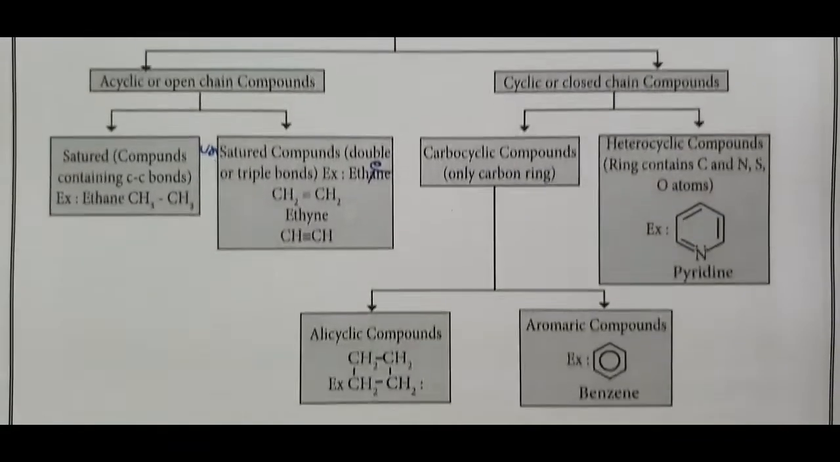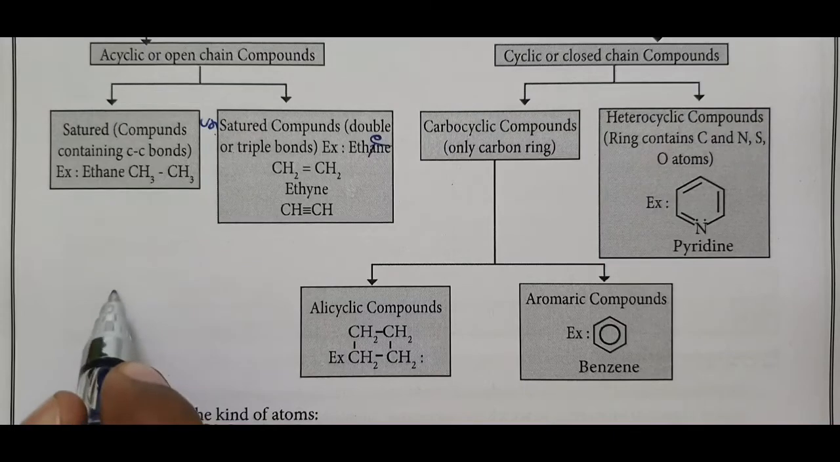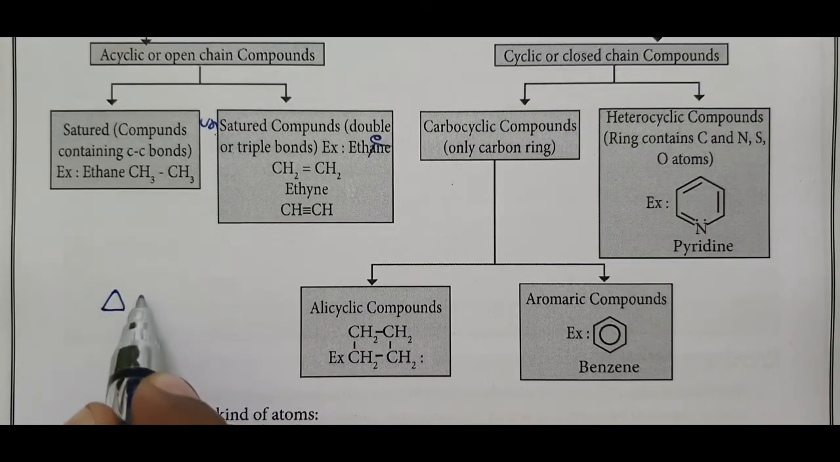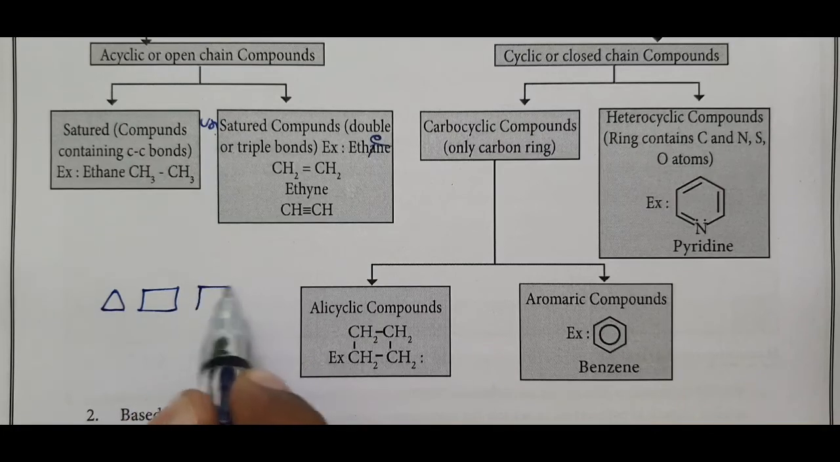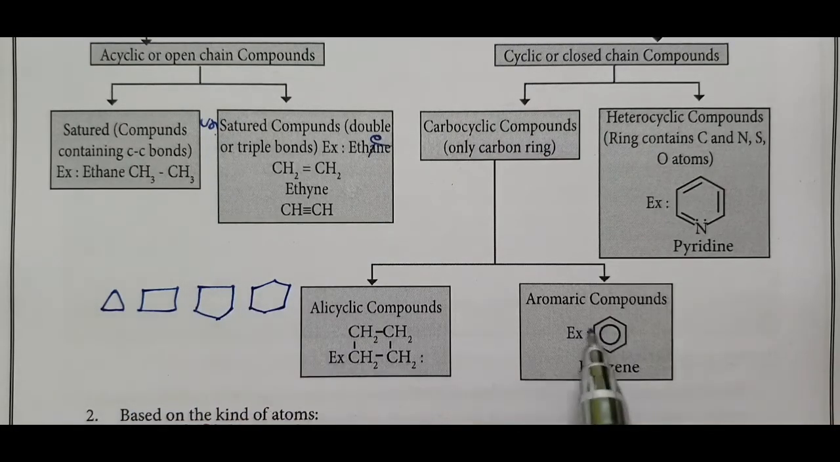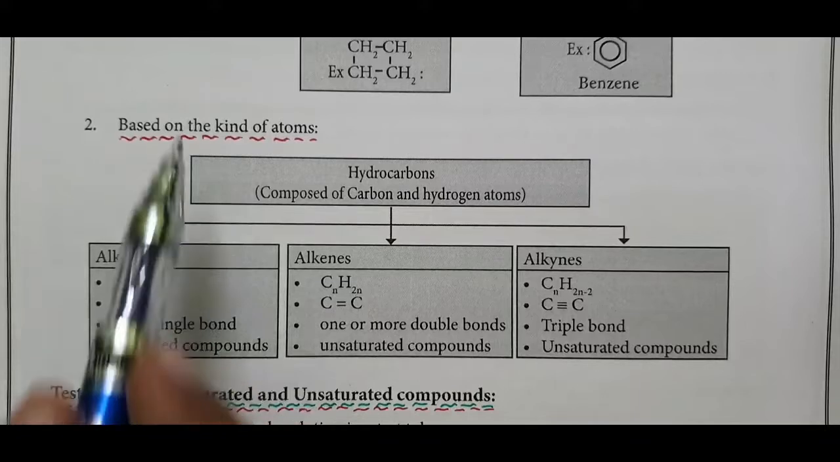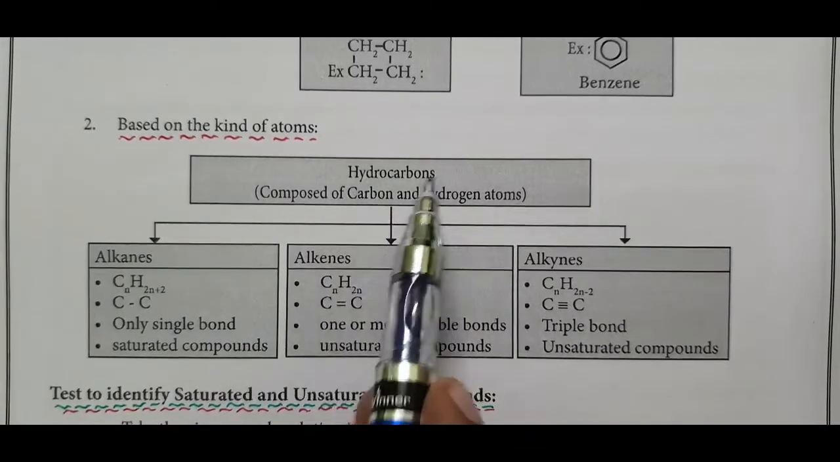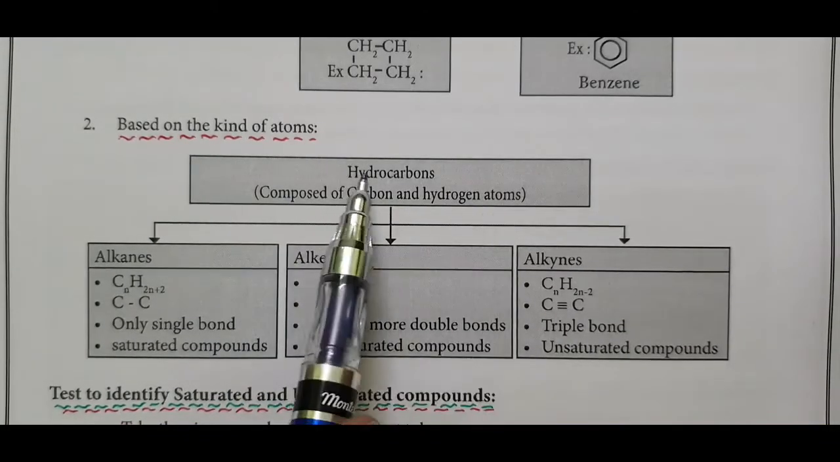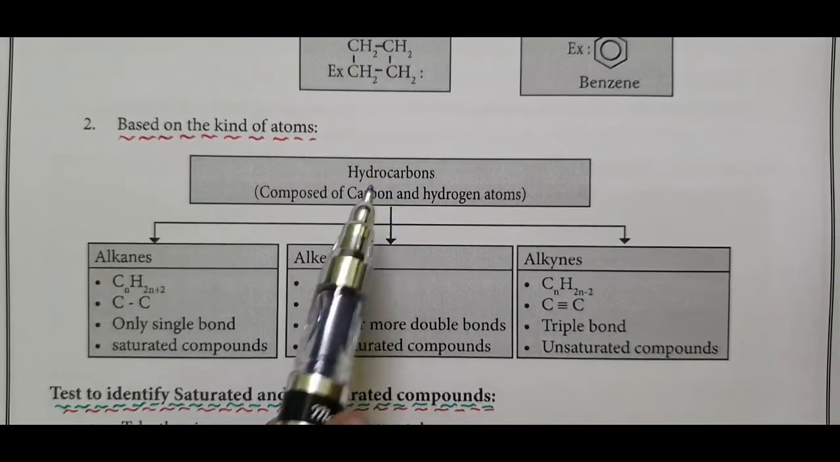Now carbocyclic is again classified into alicyclic and aromatic. This is cyclopropane, CH2, CH2, CH2. Cyclobutane, CH2, CH2, CH2, CH2. Cyclopentane and cyclohexane are alicyclic, and benzene compounds are aromatic. Then the second classification is based on the kind of atom. Hydrocarbons are composed of carbon and hydrogen only; no other element is present in a hydrocarbon.